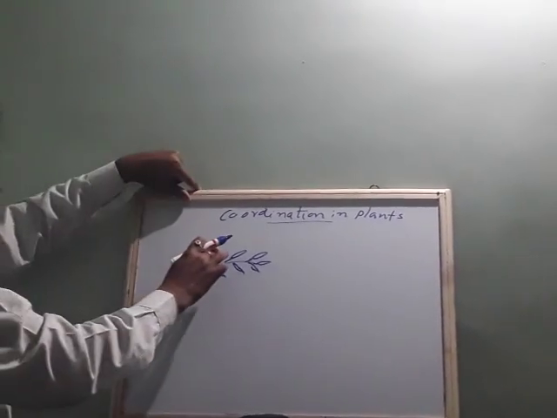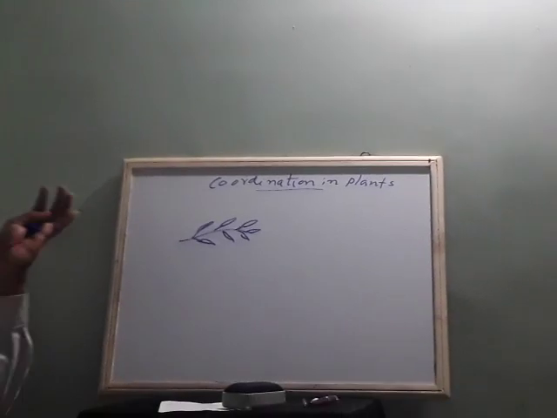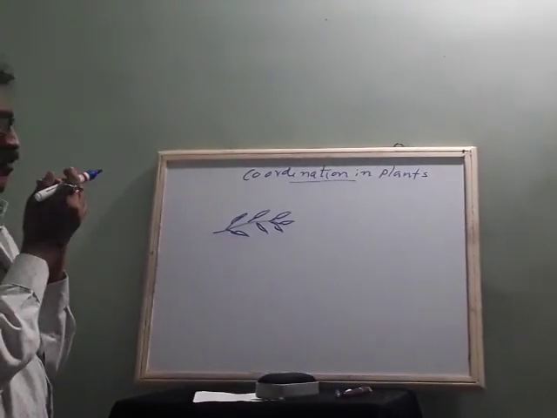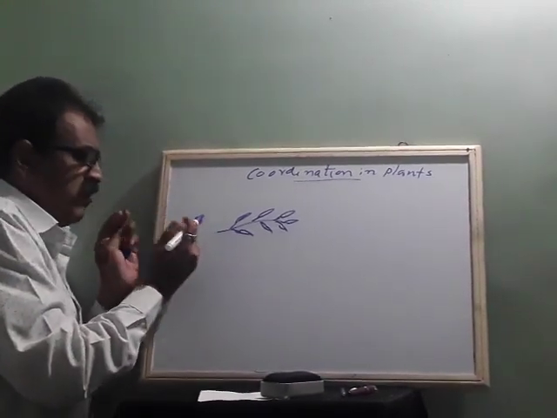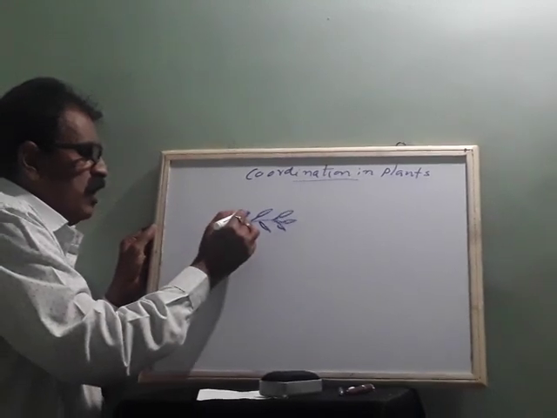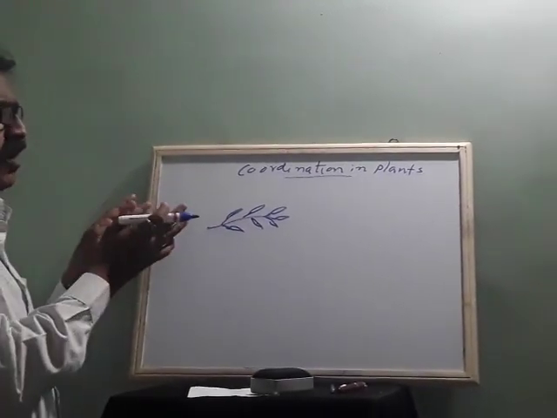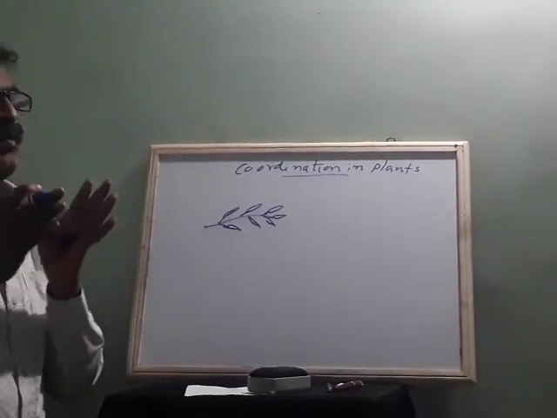You are touching somewhere here, but all of the leaves will shrink, droop and move inside. But why does it happen? The message from any point of touch will go and distribute to all parts of the body through some signals. Those signals are called electrical chemical signals.